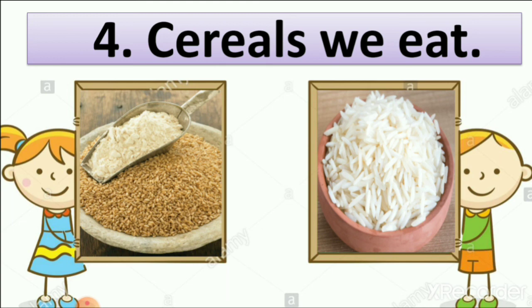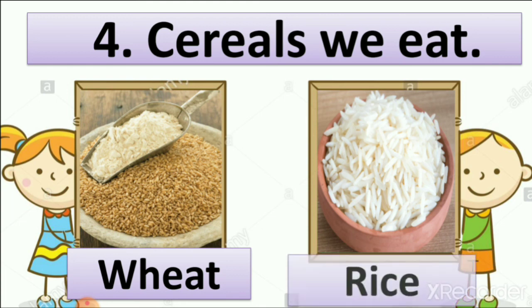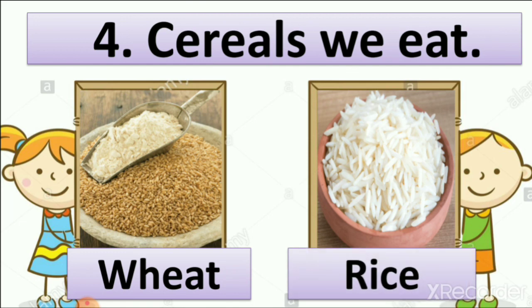So here you can see two pictures of cereals. Which are they? Wheat and rice. Let's write the spelling of wheat. WHEAT, wheat. We also store wheat for the whole year in summer. Then next is rice. What is the spelling of rice? Let's speak together. RICE, rice. So wheat and rice are cereals we eat.